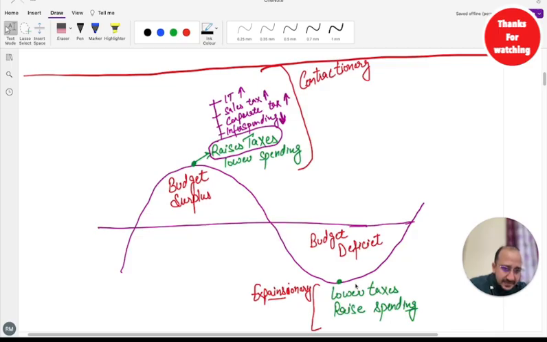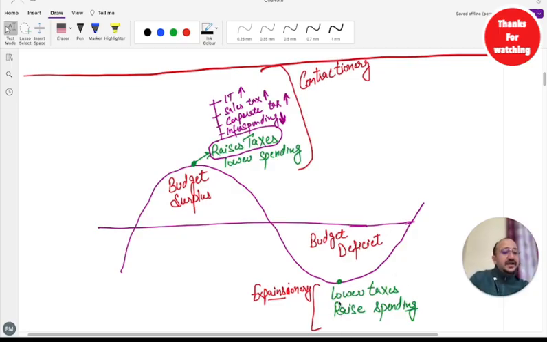And whenever the business cycle is at its lowest, government needs to boost the demand. To boost the demand, government wants you to spend more, and to spend more, you should have some money. Money supply should be high. So government will make it liberal, expansionary. They will lower the taxes and they will raise their spending. If I lower the taxes, you have a lot of money in hand. Earlier, if the tax bar was 7 lakh, and it goes to 15 lakh, which government is planning next year, maybe it happens, then from 7 to 15, you will have 2 or 3 lakh rupees extra. You can buy cars, automobiles, new homes. So it will encourage spending, and spending will increase.